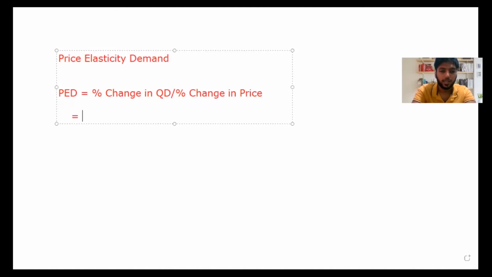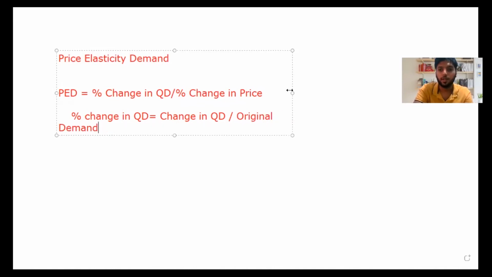Easy, guys. You take your original quantity, you take your change in quantity, and divide by the original. Now, this is how I'm finding the percentage change in quantity. The reason students fear to do PED, IED, XED is that they don't know the basic formula. If you know the formula, it's more than enough for you to score better. So percentage change in quantity demanded is equal to change in quantity demanded divided by original demand.